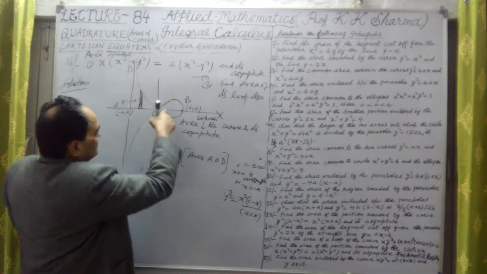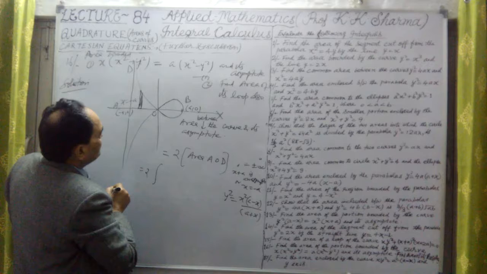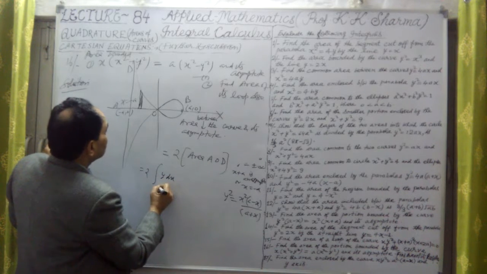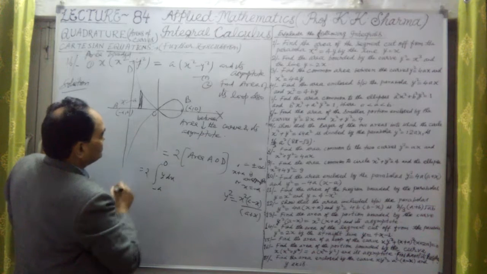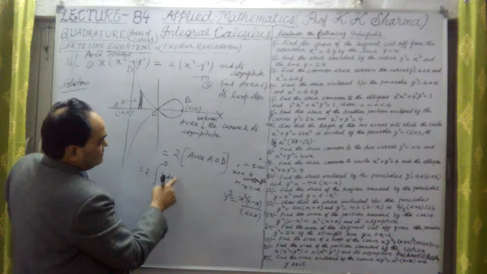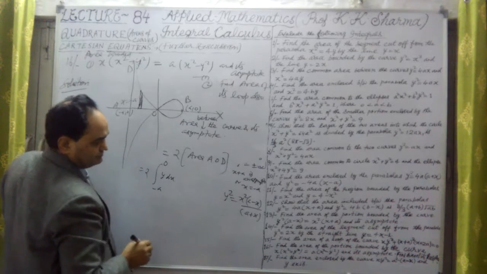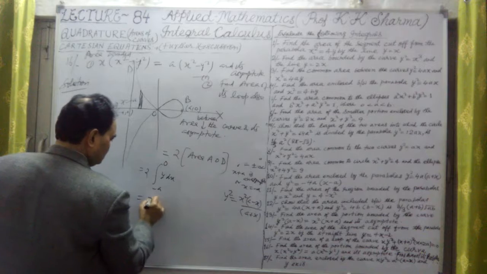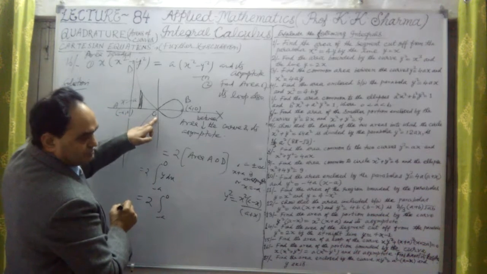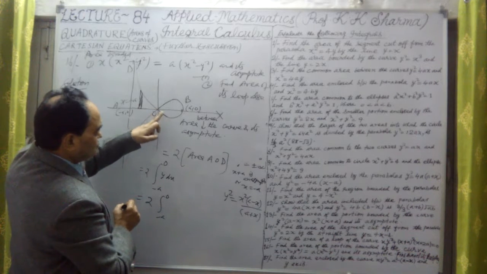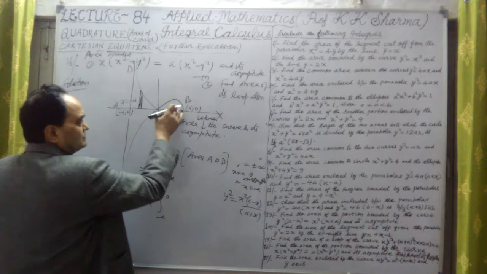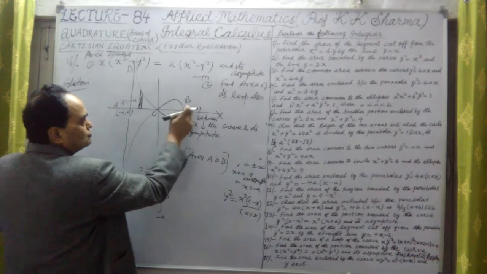This is the curve here, the equation of the curve. The area is the integral of y dx, with limits minus a to 0. Because the curve is passing through 0, 0, if we had to find the area of the loop, the limits would be 0 to a.